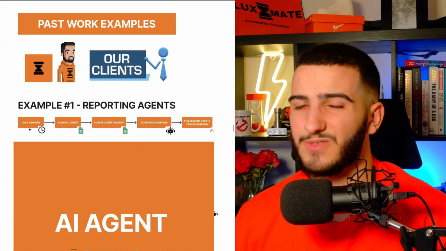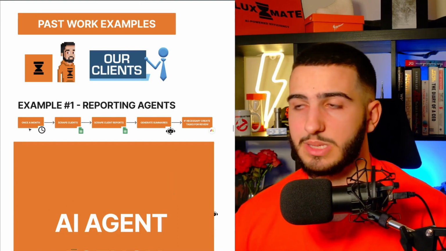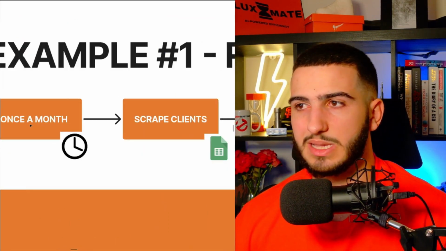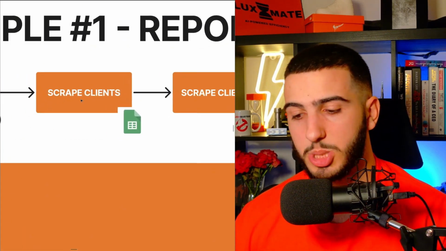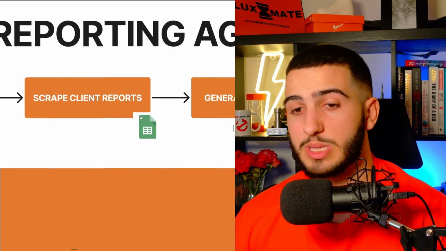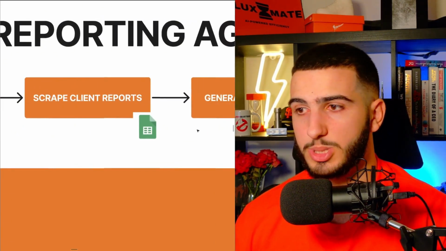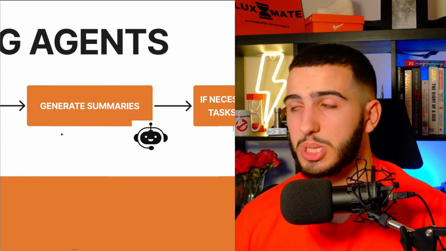Now what this agent's done is fairly simple, and you'll get an idea. Most of these agents are simple, but the impact they have is very, very large. So all this does is a reporting agent. Once a month, it scrapes a spreadsheet with all the different active clients that we currently have. And then for each one of those clients, it scrapes the individual reports. Once you manage to scrape the report, we generate different summaries for each individual client.